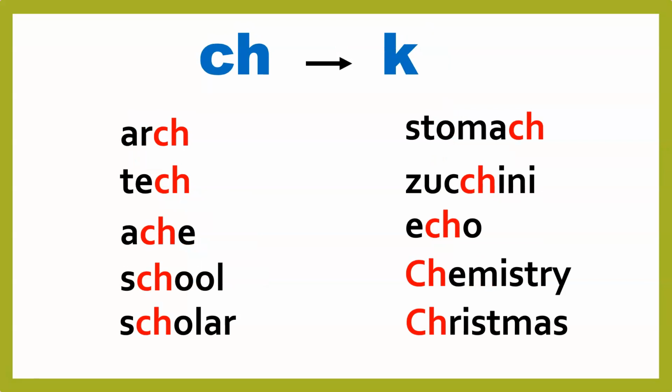Here, the ch digraph makes the k sound, as in arc, take, ache, school, scholar, stomach, zucchini, echo, chemistry, Christmas.